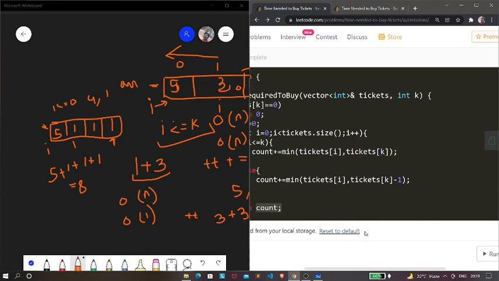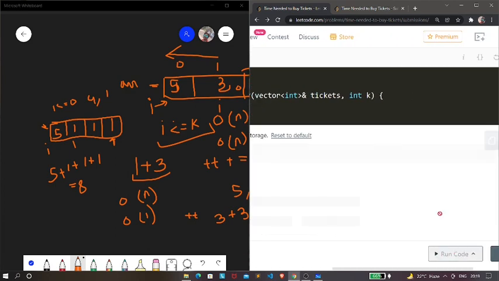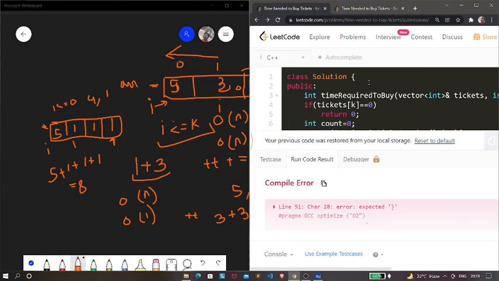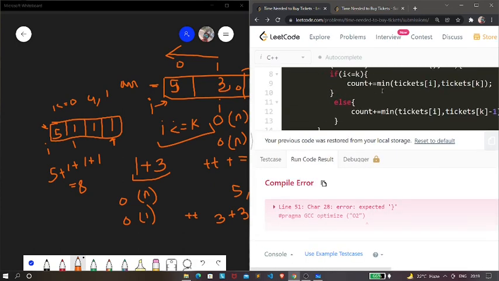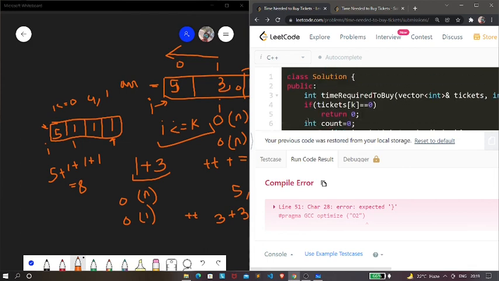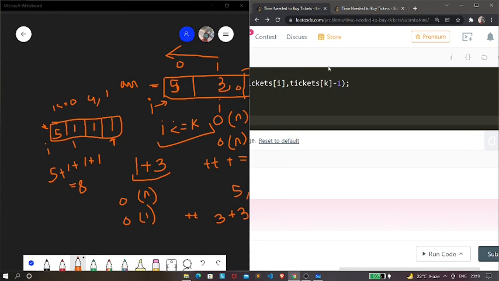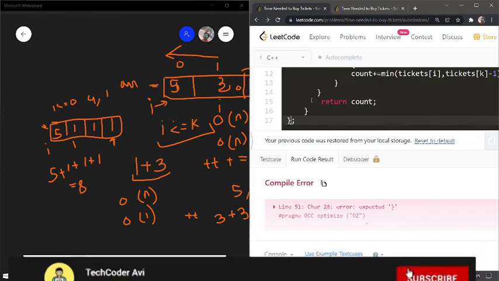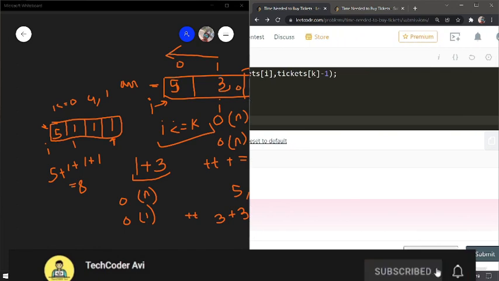So let's run this code. Okay, I think there's a problem over here, a bracket problem. Now let's run this code.